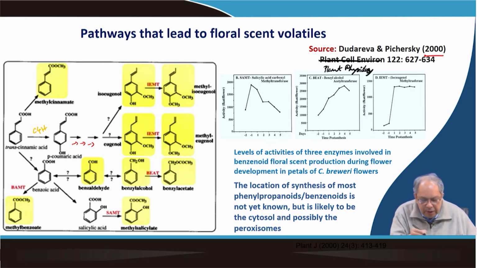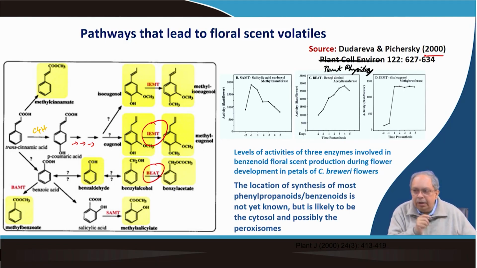So, the point is this: at that time the conversion of eugenol to methyl eugenol, by isoeugenol methyl transferase, had been characterized, and BEAT, as I said, was the first enzyme discovered. Later the BAHD name was given, but BEAT was discovered in this context with the plant species Clarkia breweri, of the Onagraceae family.